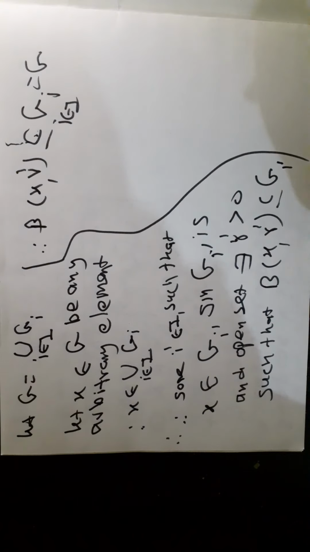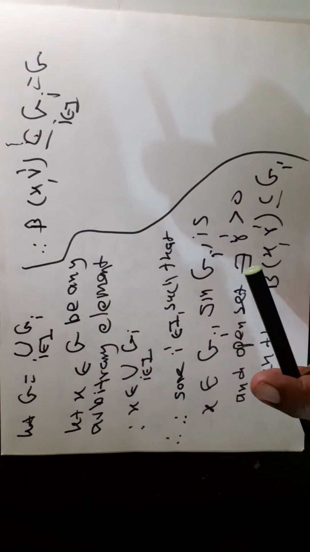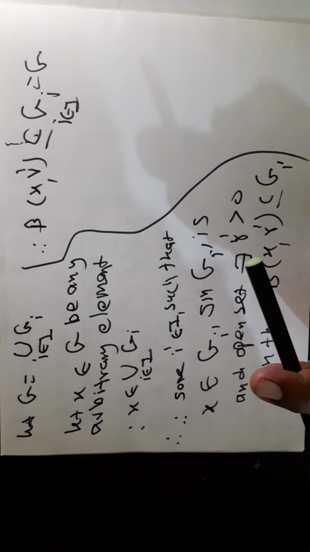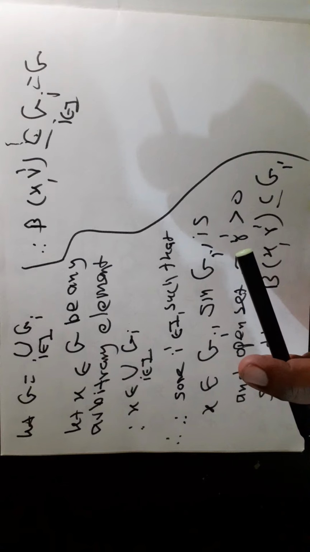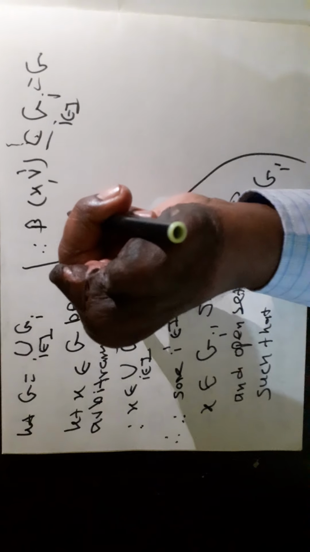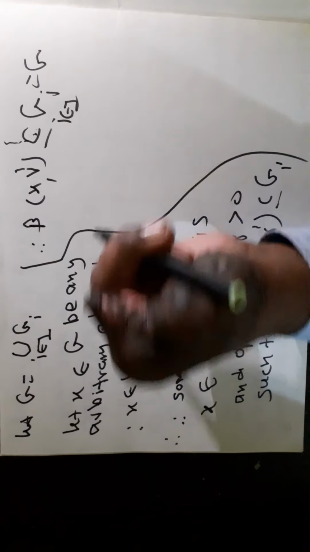Therefore, we proved that for any x belonging to G, there exists an open sphere centered at x with some radius that lies in G. Therefore, by definition, G is an open set.